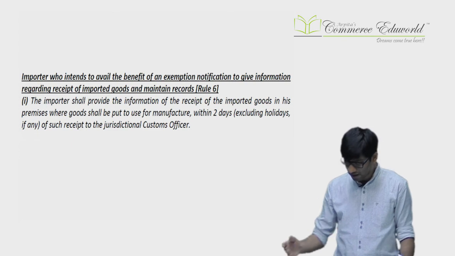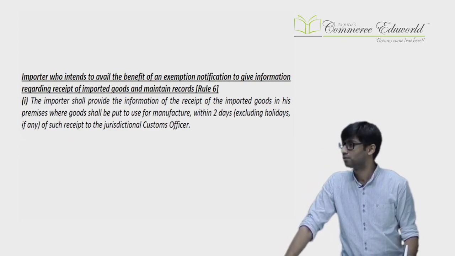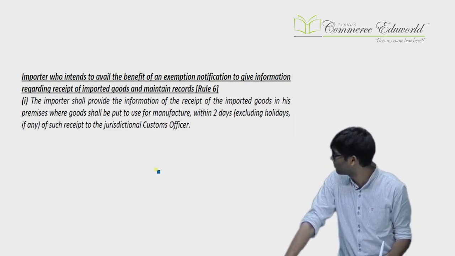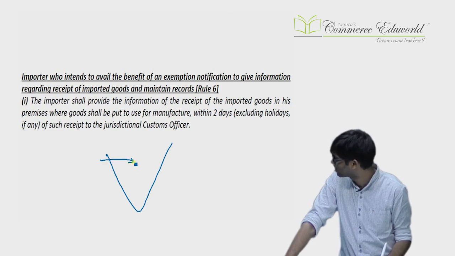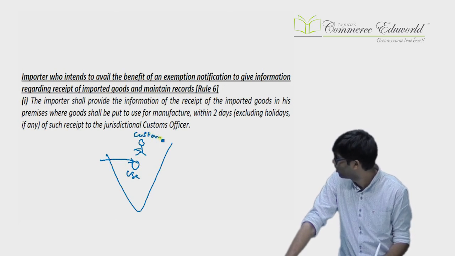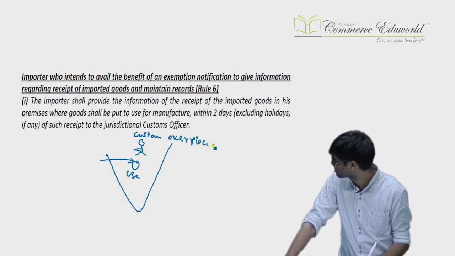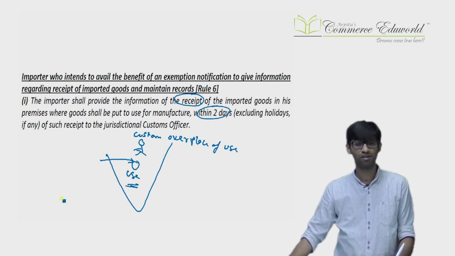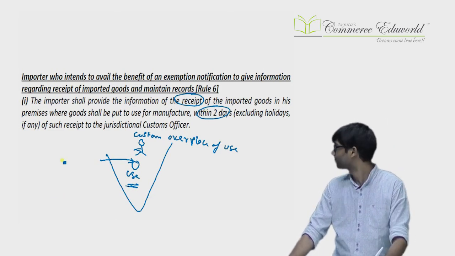Now, continuing that, they have made further rules. See, once you have imported the goods, they reach the place where they are going to be used. There's an officer at the place of use also. He is also a customs officer, but he is the customs officer who has jurisdiction over the place of use. Once you receive the goods, within 2 days you will give an intimation to him: we have received the goods, now we are going to use it in a particular manner.